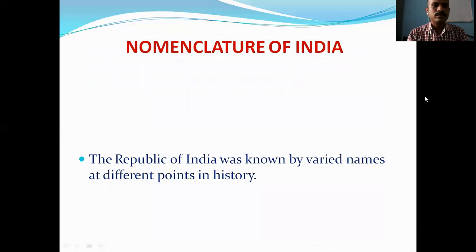Okay, then nomenclature of India. Nomenclature means how India got its name as India. There are many rumors spread about the name of India; many times we see on social media different kinds of posts made by different people. But the actual history of how India got its name is very interesting and very different, and today in this chapter we are going to reveal that history.